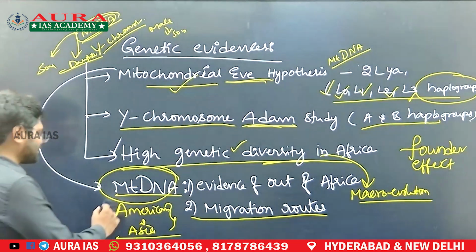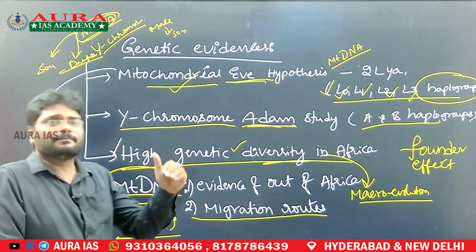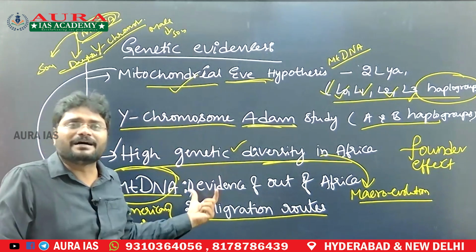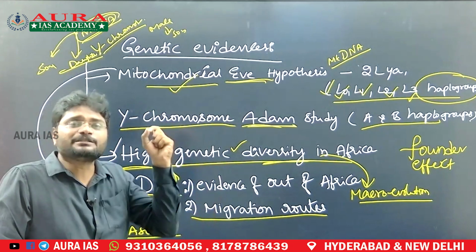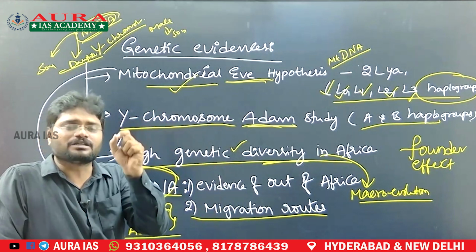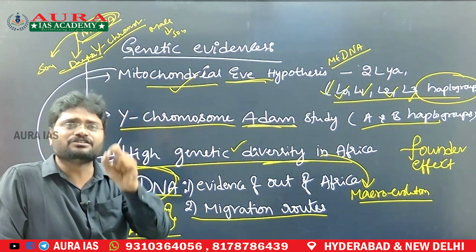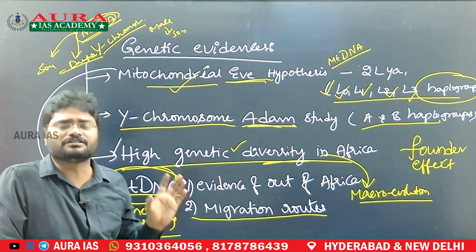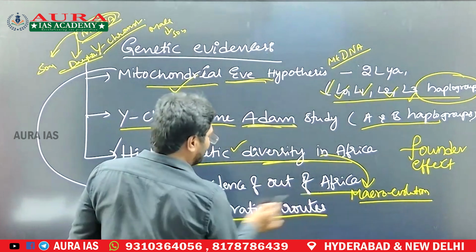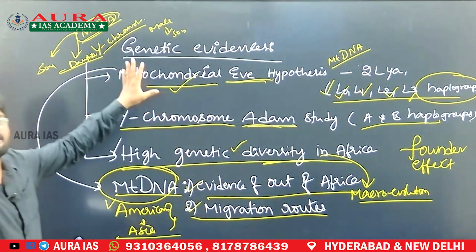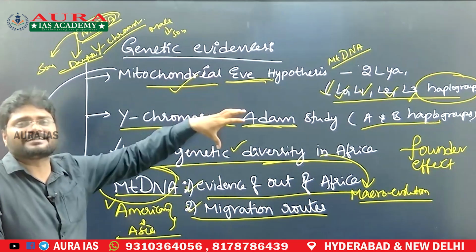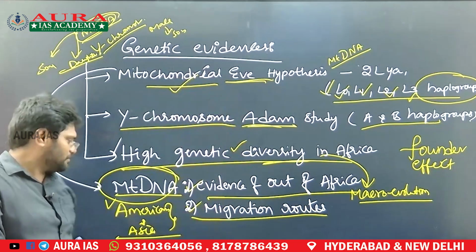This is how migratory routes work, and you can see more genetic diversity in the Indian population when it comes to mitochondrial DNA, which specifies that the ancient tribal population that stepped into South Asia continued without any discontinuity. This is how migratory route evidence of out of Africa is studied using mitochondrial DNA. This is actually a subpart that came for 10 marks in the same year, so you should remember that.